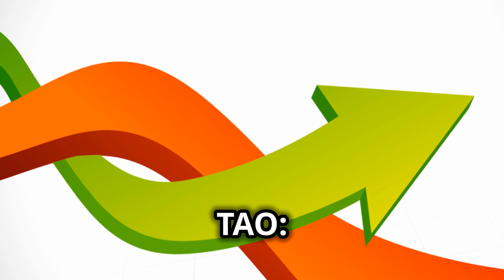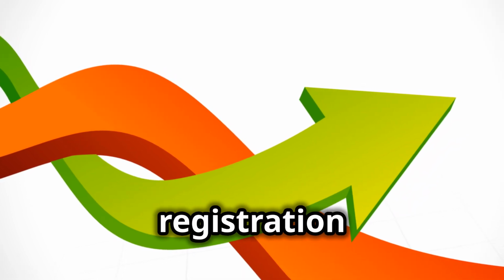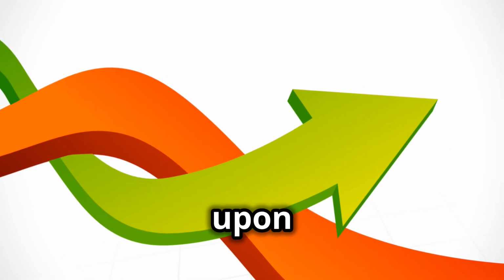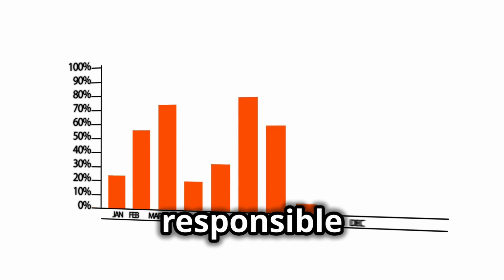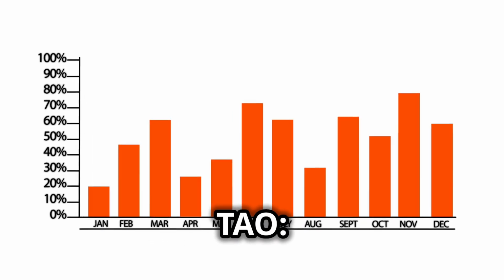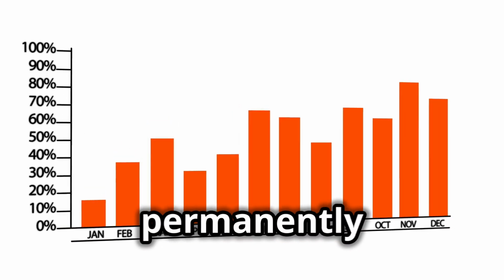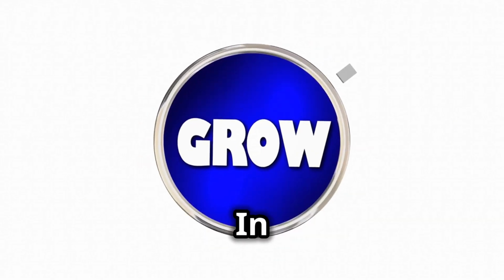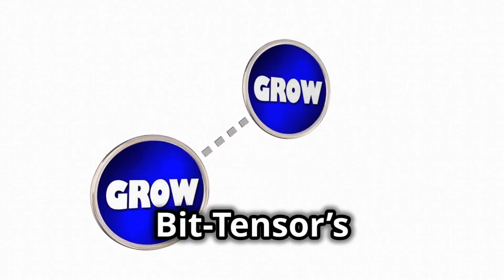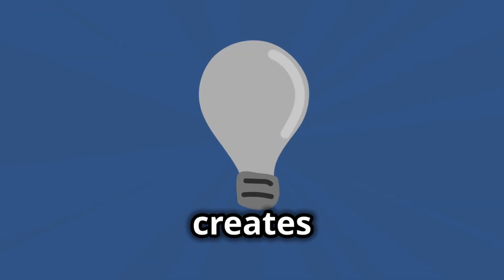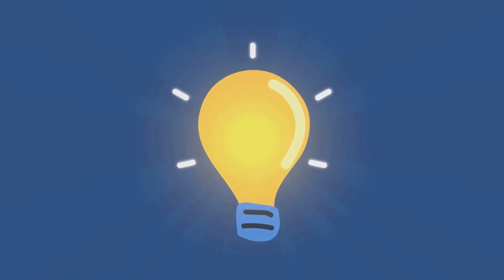Locked TAO. TAO used for subnet registration is temporarily locked and returned upon deregistration, ensuring responsible subnet creation. Burned TAO. Rarely, TAO can be burned, permanently removing it from circulation. In summary, Nash Equilibrium and Bittensor's dynamic TAO mechanics create a balanced, self-regulating system.